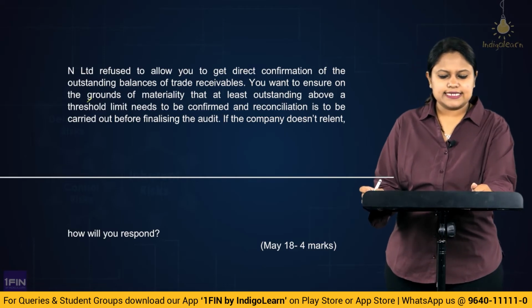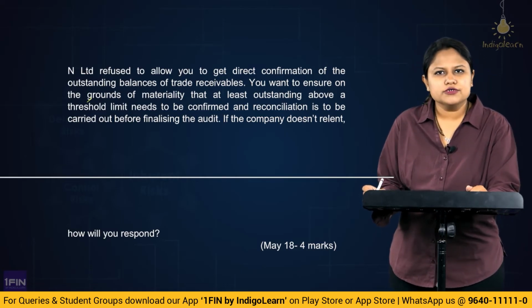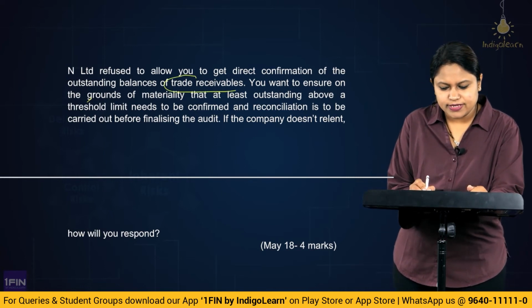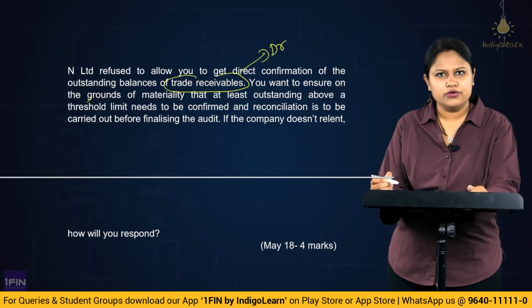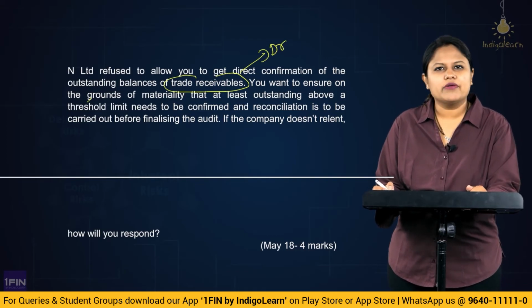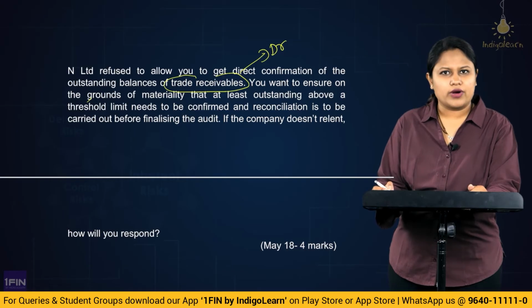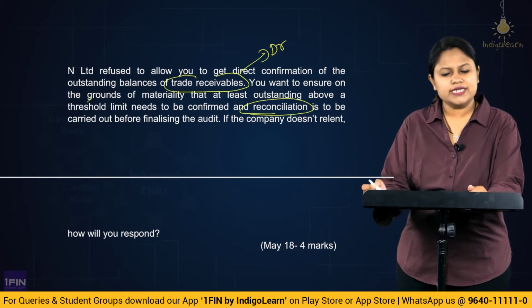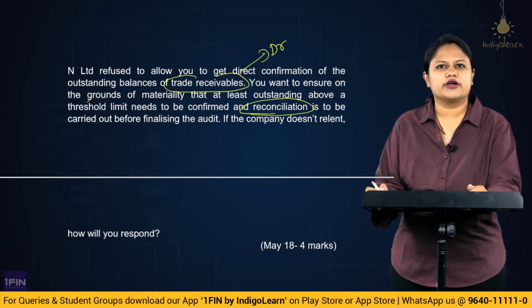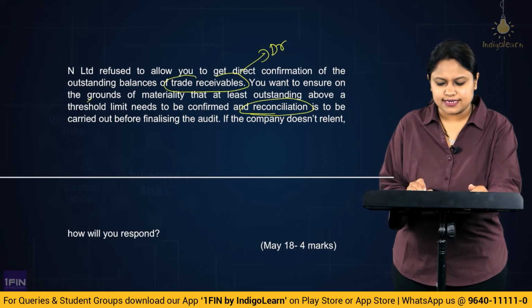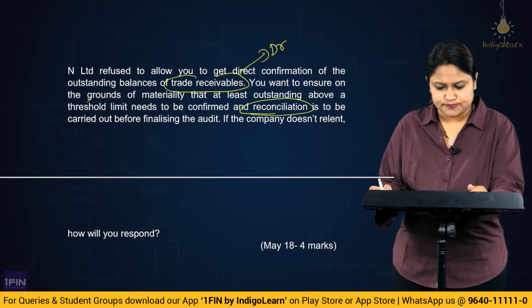So here they are telling that N Limited, our client, is refusing us to obtain external confirmation from the trade receivables, that means from the debtors. We are not allowed to obtain the confirmation. But you are insisting that at least above a particular amount we are required to obtain confirmation and we want to reconcile the balance. Only then we will be in a position to end our audit, close the audit and give the opinion. But the company is not accepting the request, and the question is asking us how we are going to respond to the situation.